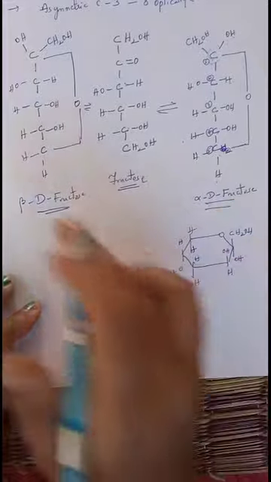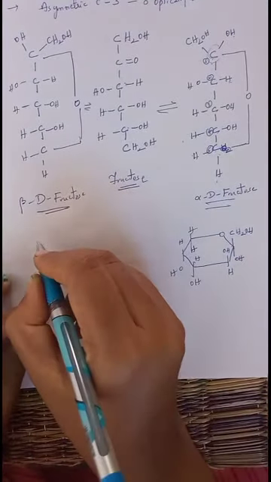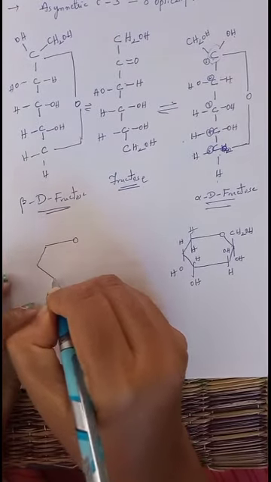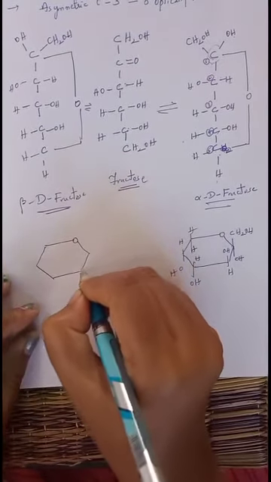Now in the same manner we want to write beta D fructopyranose. It is also a 6-membered cyclic ring.